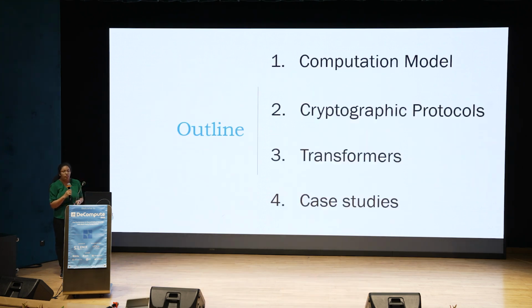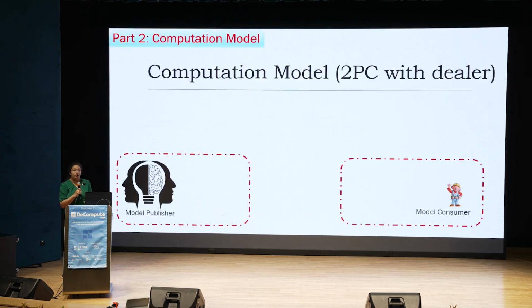Okay, here's the outline of the rest of my talk. I'll start with the computation model, then some cryptographic protocols. I'll touch briefly upon transformers and end with a case study. Okay, so let's start with the computation model. So here we have our two entities, model publisher and model consumer.